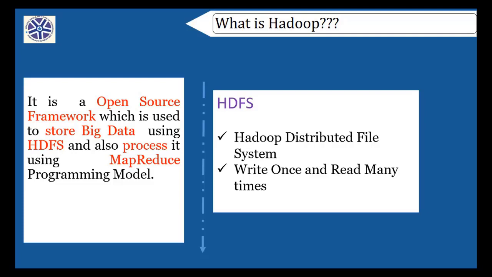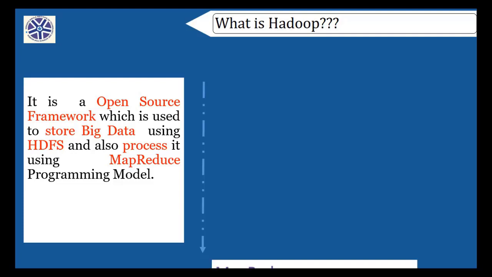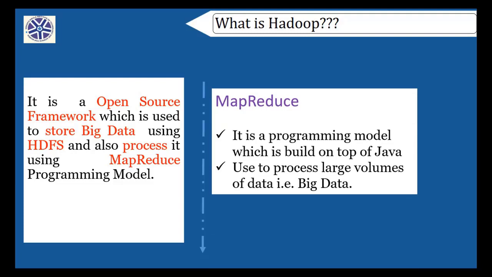So this component, HDFS, plays a major role in Hadoop. It is for storing the data. For what purpose do we use HDFS? To store big data onto the cluster. One more component is there, that is MapReduce. MapReduce is a programming model which is built on top of Java. It is used to process large volumes of data.